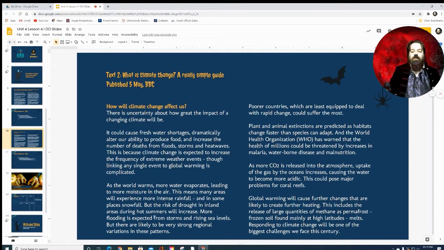But the risk of drought in inland areas during hot summers will increase. More flooding is expected due to storms and rising sea levels, but there are likely to be very strong regional variations in patterns. All right. Poorer countries, which are least equipped to deal with rapid change, could suffer the most.